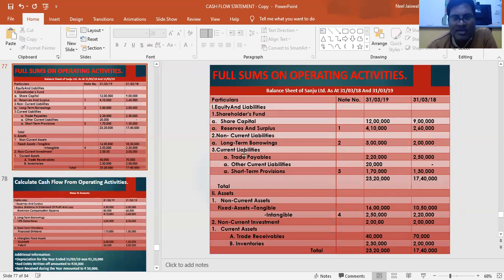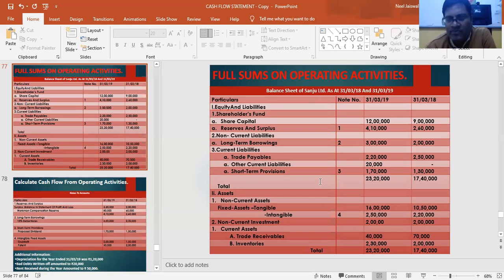So this is our current liability. First item, trade payables. Last year it was 2 lakh 50, this year 2 lakh 20. So it has reduced, and reduced means minus. Other current liabilities weren't there last year, this year increased, so it will be plus. If increase, plus; if reduce, subtract. Short-term provisions are already taken in the calculation of NPBT, so we will ignore this.